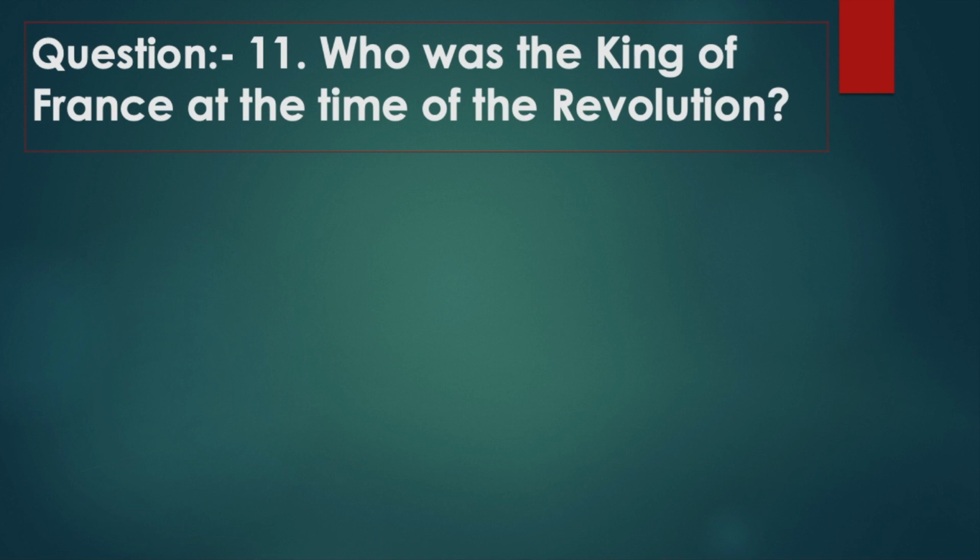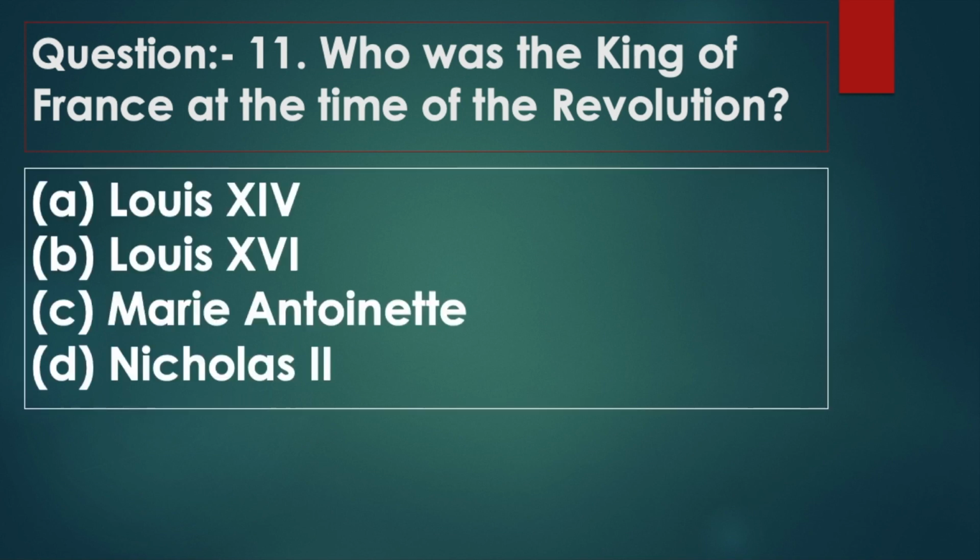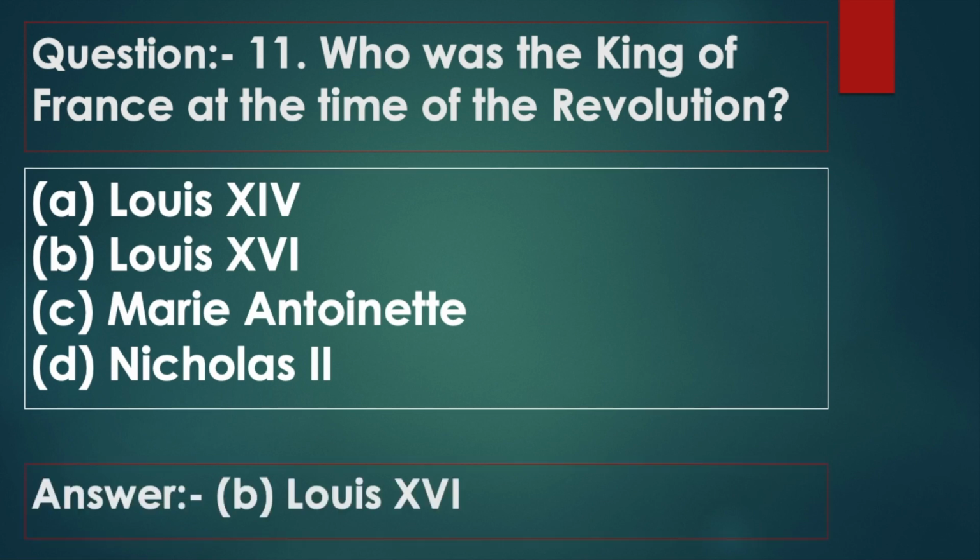Question 11. Who was the king of France at the time of the revolution? Option A, Louis XIV. Option B, Louis XVI. Option C, Marie Antoinette. Option D, Nicolas. Answer: Option B, Louis XVI.